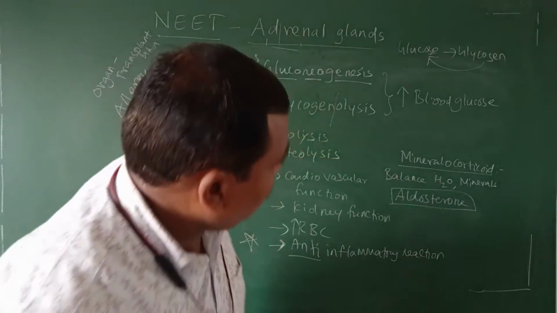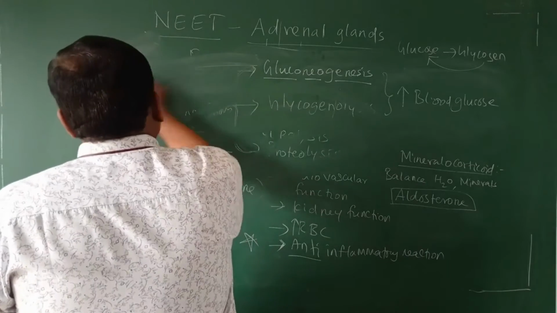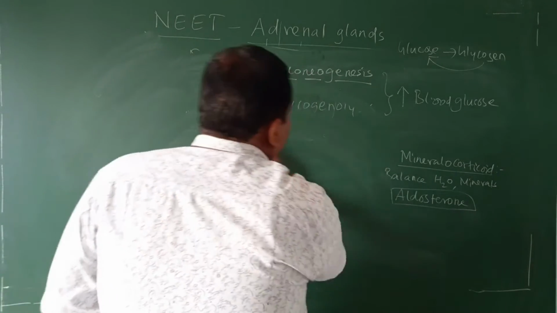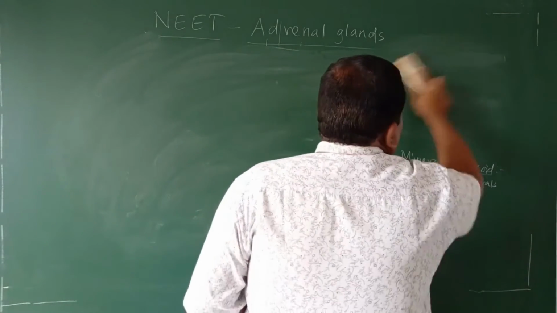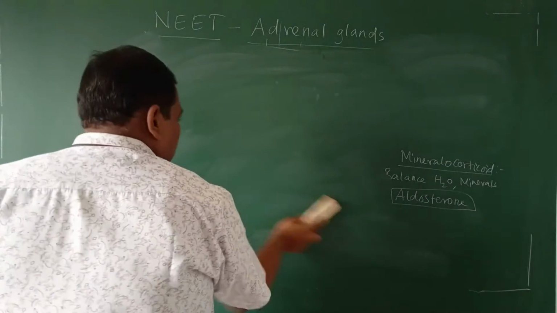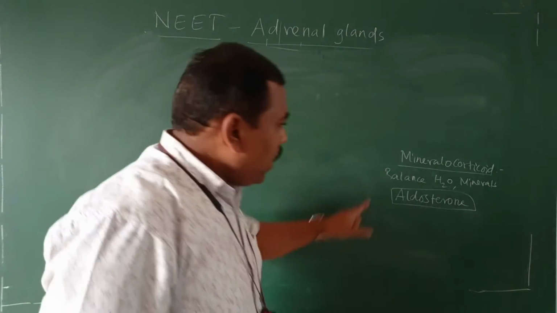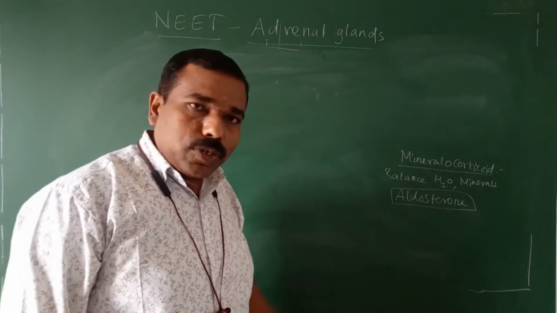Let us go on now. Mineralocorticoid function. Functions of mineralocorticoid. Already I said the mineralocorticoid balances the water and the minerals. Example, aldosterone.